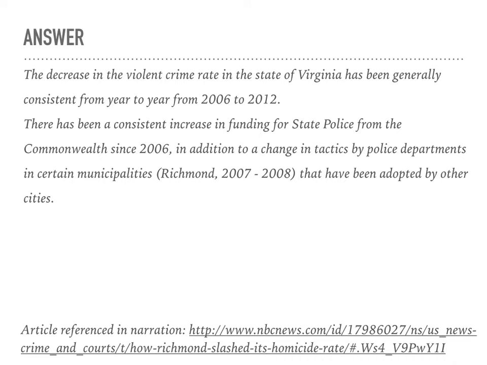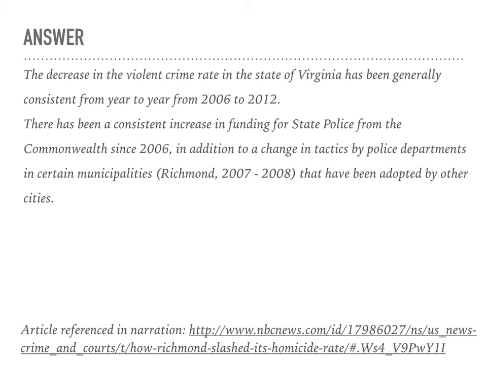So on to my answer. The decrease in violent crime rate in the state of Virginia has been generally consistent from 2006 to 2012. Like I said, because these tactics proved to be effective in Richmond, they have been adopted by other cities and other municipalities, which could lead to the steady decrease in the violent crime rate across the Commonwealth.